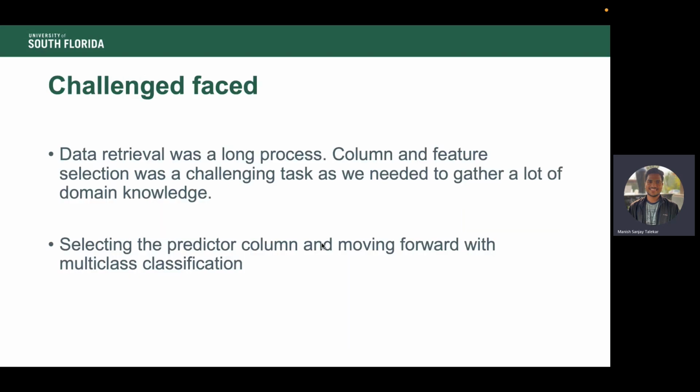The challenges faced in this project were mainly the data retrieval process, as healthcare data is often confidential and not easily accessible. Apart from this, the predictor column had to be divided into classes for better multi-class classification. And the predictor column also makes our model flexible, as it can be extended to more neurological diseases.